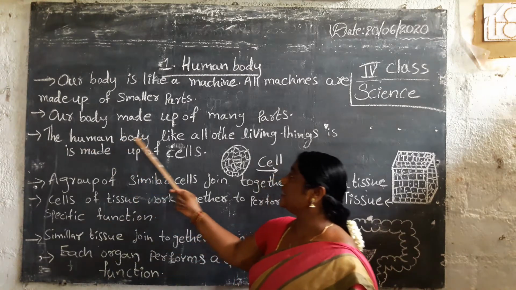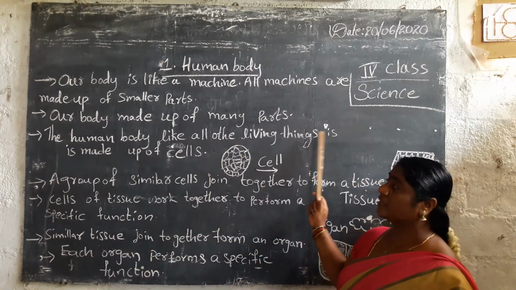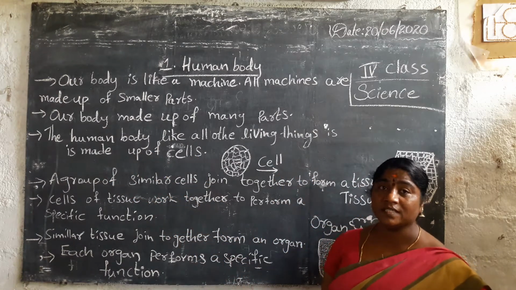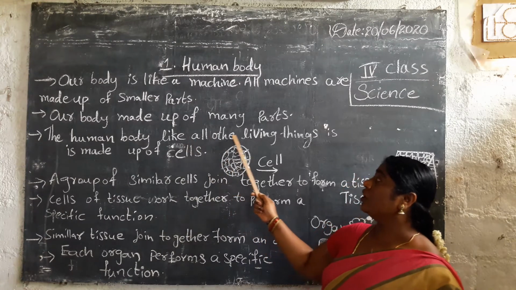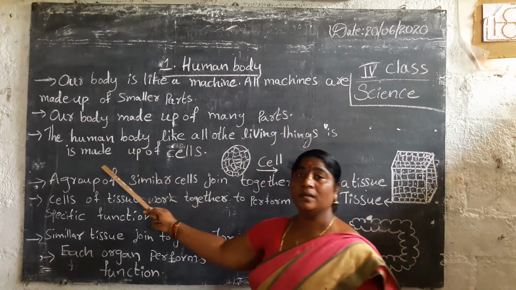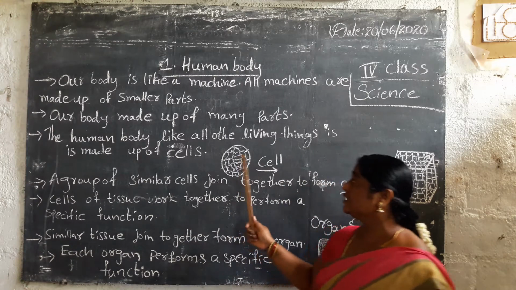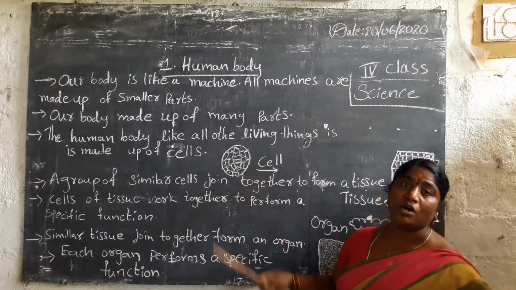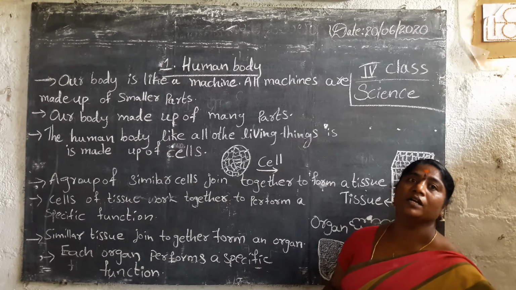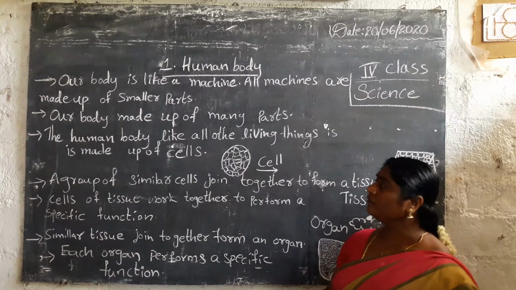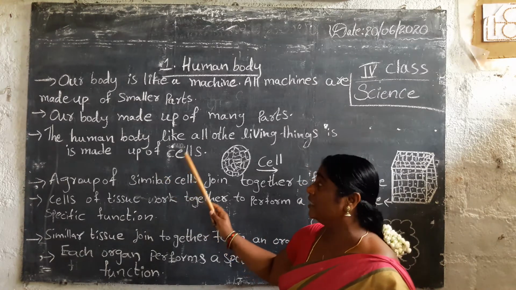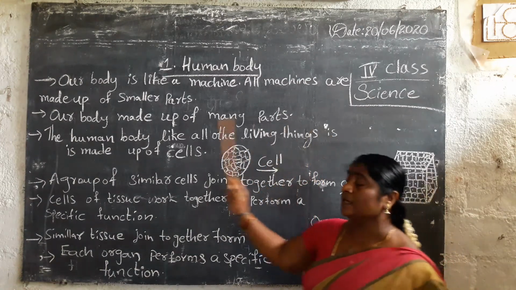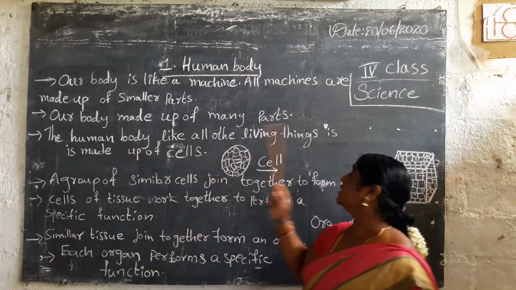The human body, like all living things, is made up of cells. This is what cells look like. Without cells we cannot make any organ, any system, any part. That is the first thing: the cell. The human body, like all living things, is made up of cells.